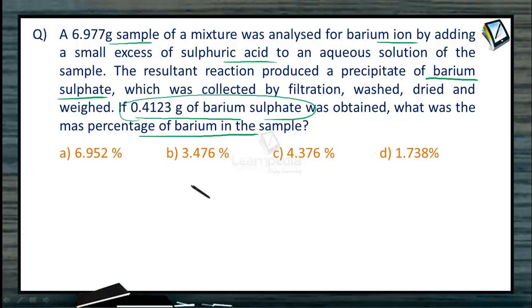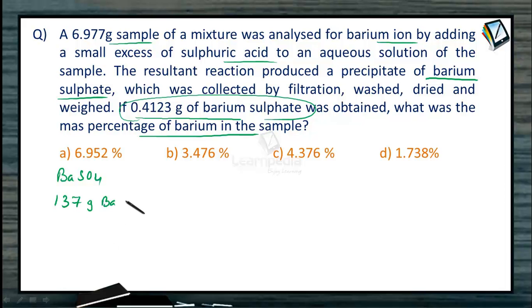So what is the formula of barium sulfate? It is nothing but BaSO4. So in this barium sulfate, 1 mole of barium is combining with 1 mole of sulfate, and 1 mole of barium is nothing but equal to its gram atomic mass, which is equal to 137.